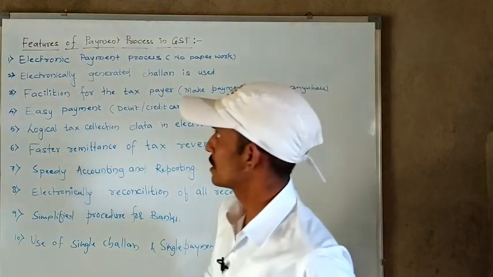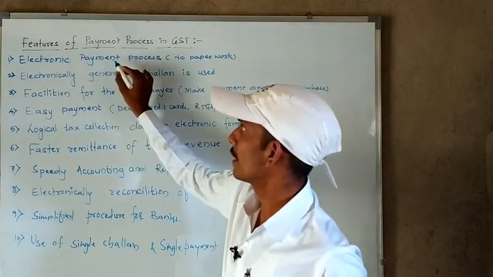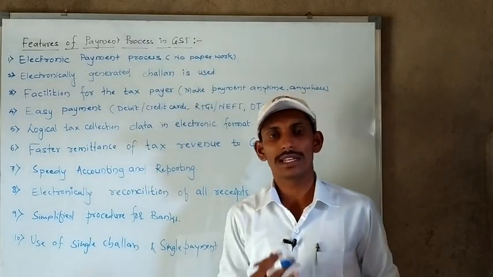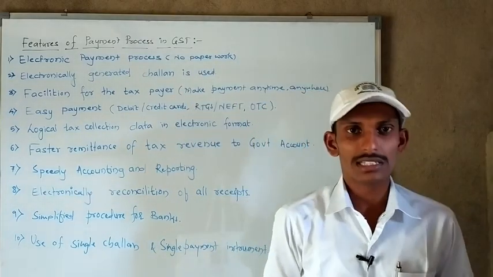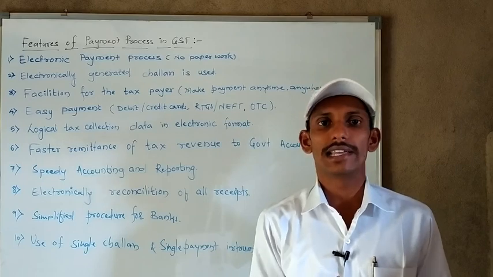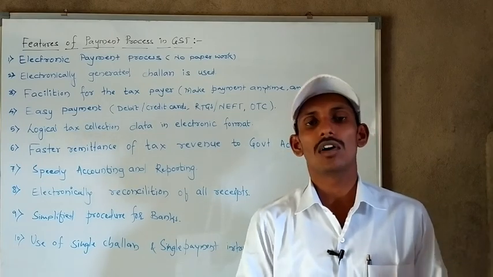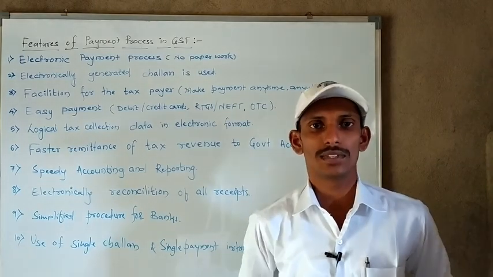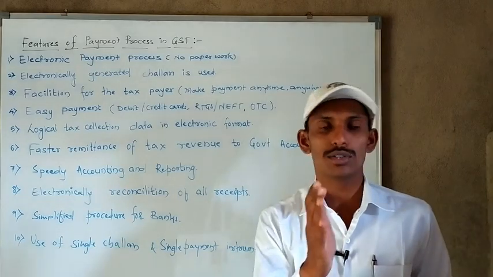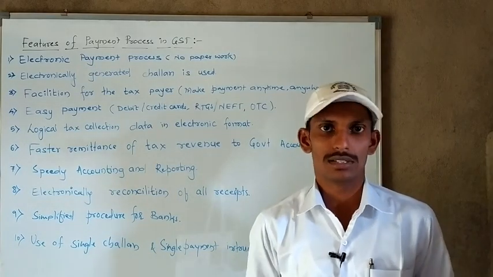The first feature is the electronic payment process. As I told you, GST work is done electronically only. All the activities of GST are done electronically by use of the internet and computers.